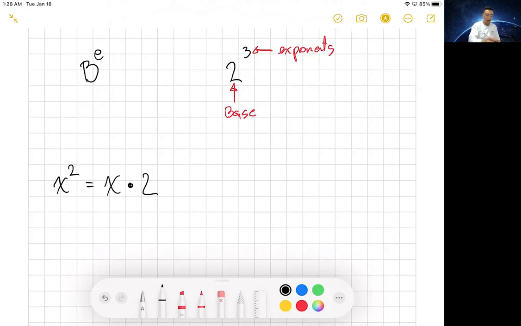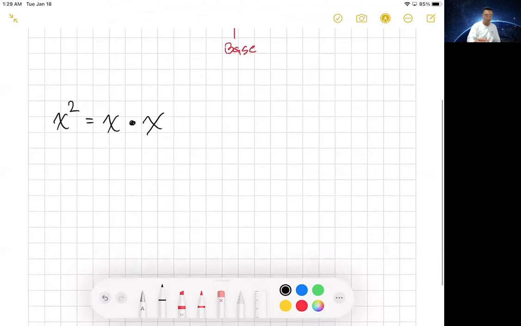They want to multiply the base and the exponent together. Please don't do that. Like when I say 2 to the third, number one mistake is 6. Please don't do that. That's not what that means. What this really means is x times x, the base multiplied with the base, however many times the exponent tells you to do it.